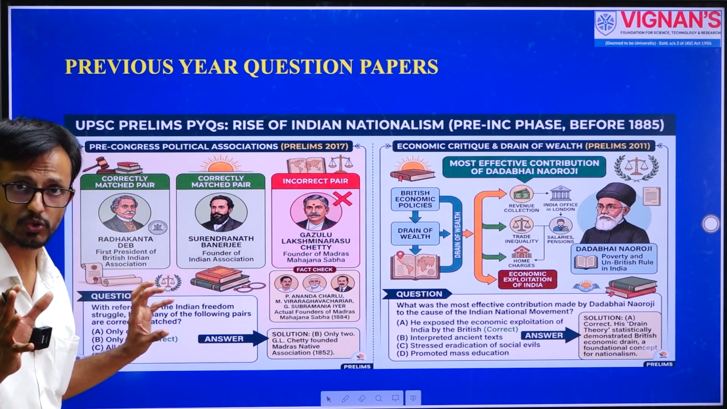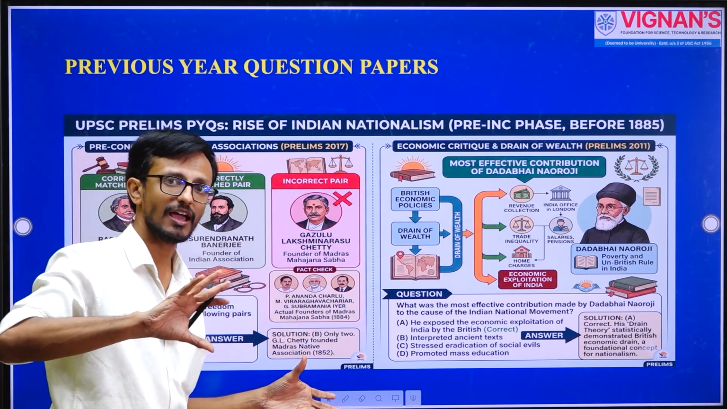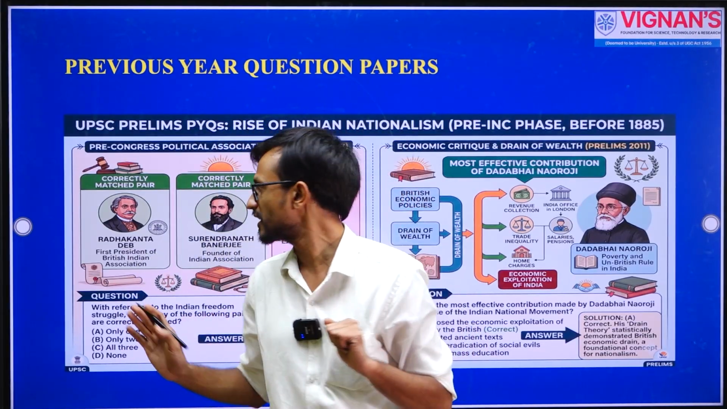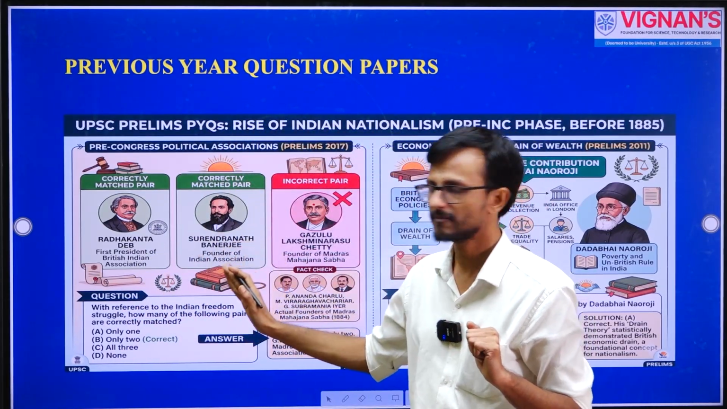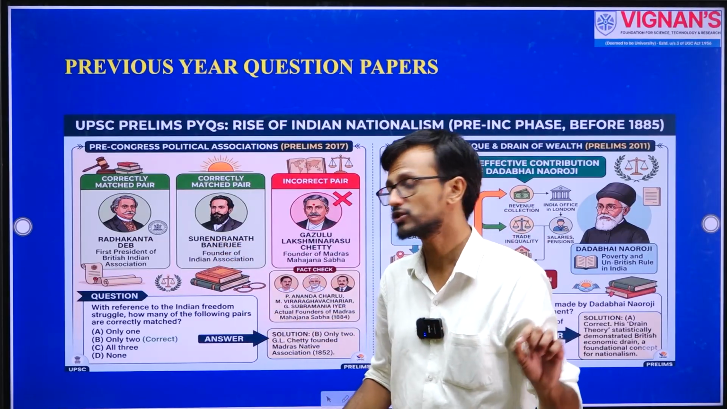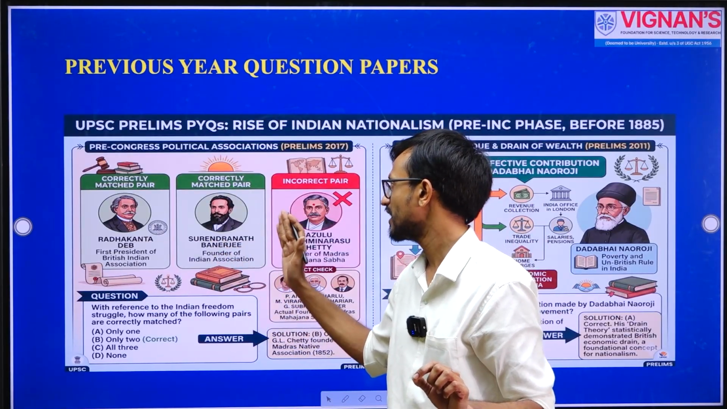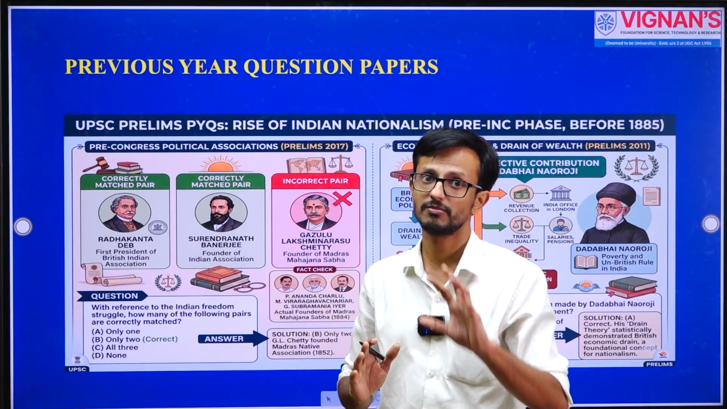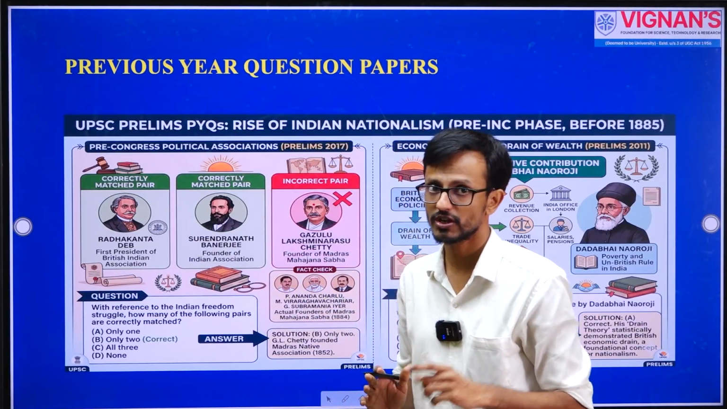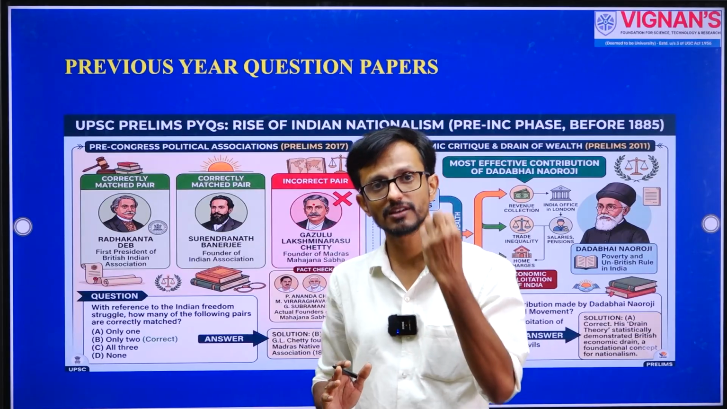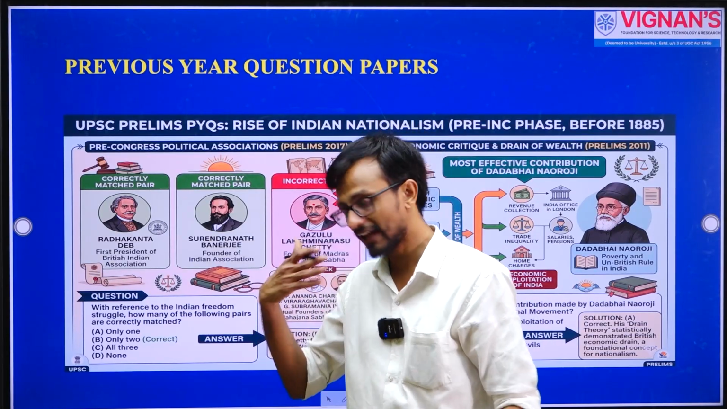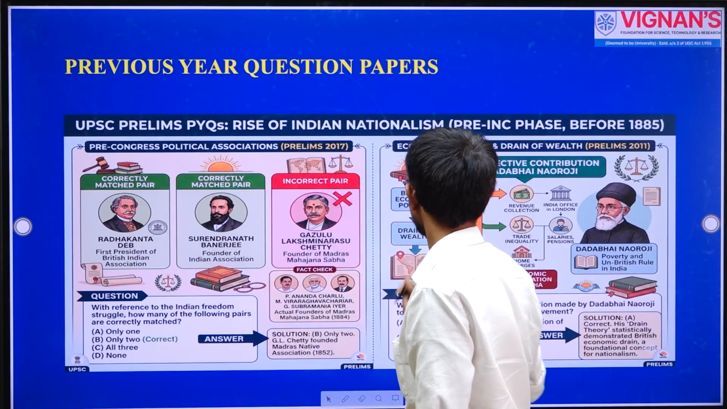So they have given the association's name and the person associated with this association. But you see that in the options, the first 2 are correct. That is Radhakant Deb, who is associated with British Indian Association, and Surendranath Banerjee, who is associated with Indian Association, because these are pre-Congress associations. So you have questions about pre-Congress associations, nationalist associations that came in the previous year question paper of the UPSC.